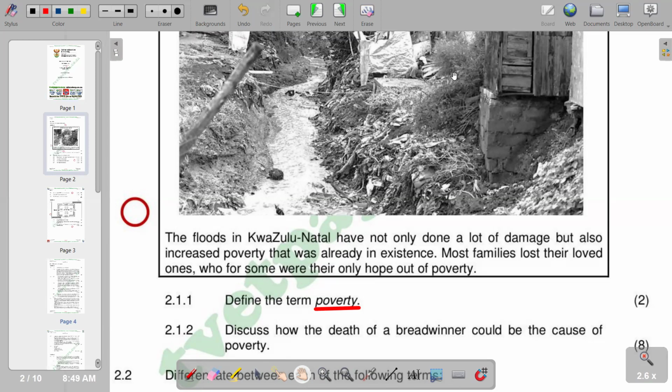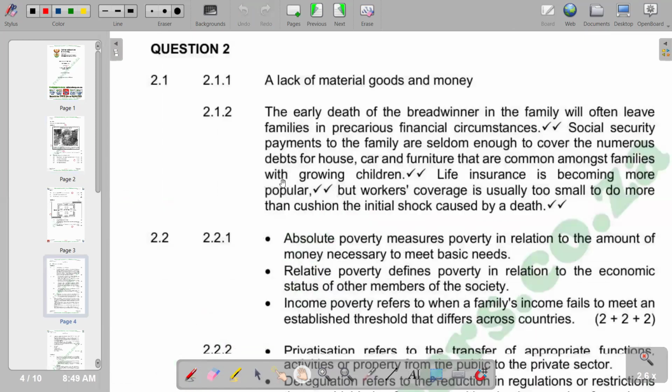So basically, it's a state or condition in which an individual lacks the financial resources and essentials for a basic standard of living. Of course, we have a brief description in the other section of poverty, whereby it reads a lack of material goods and money, which explains the same thing.